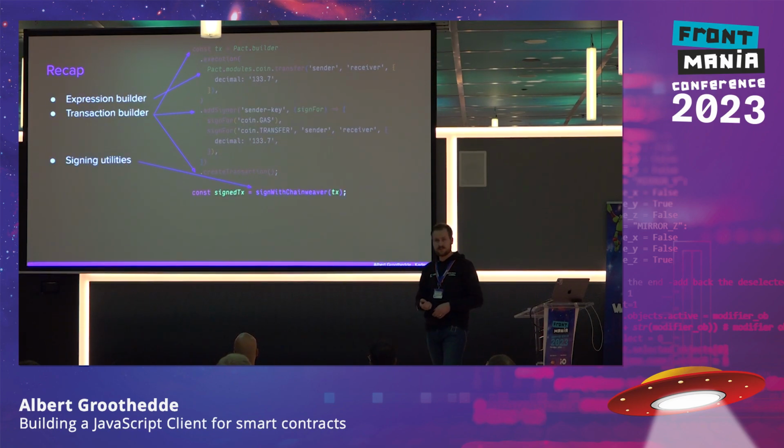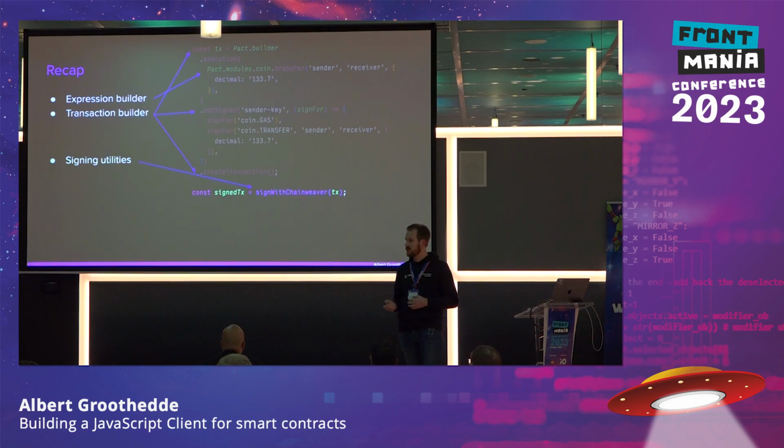We also added signing utilities. That's something we didn't speak about too much yet, but it's a utility function where you can send the transaction that we have created here with the create transaction function and send it to Chainweaver or Eckowallet or the Ledger, or, now I need to call out all the wallets because otherwise people are sad.